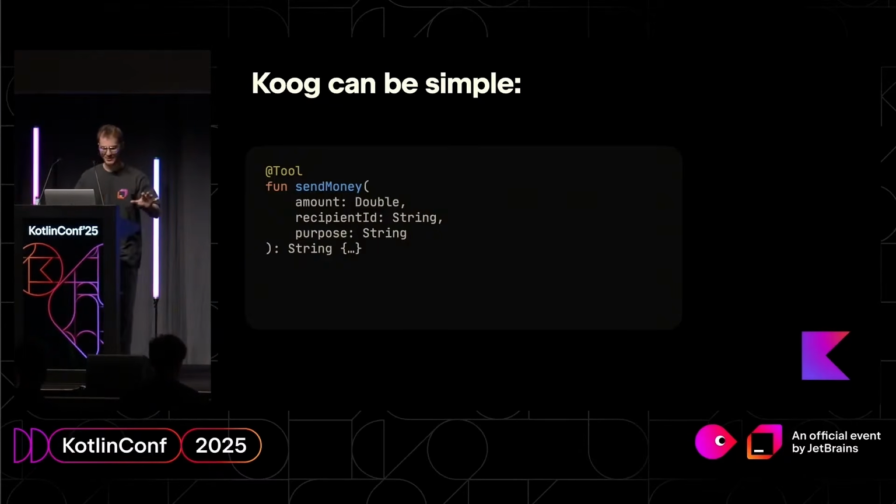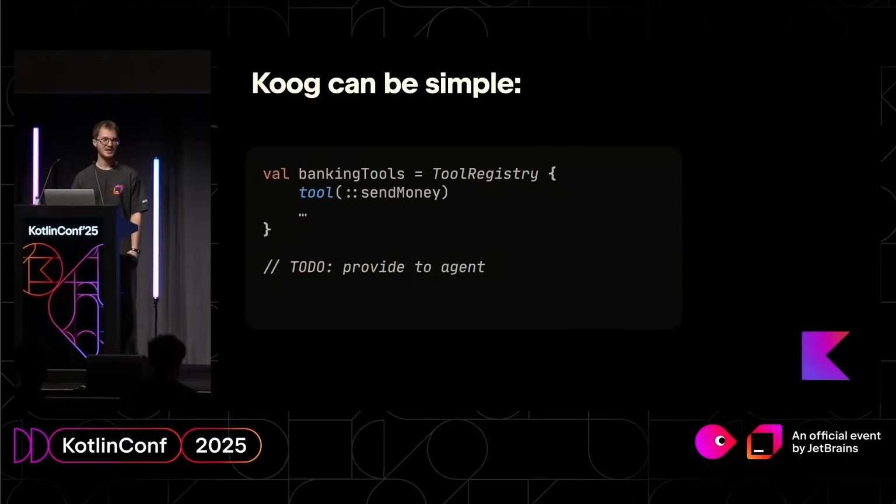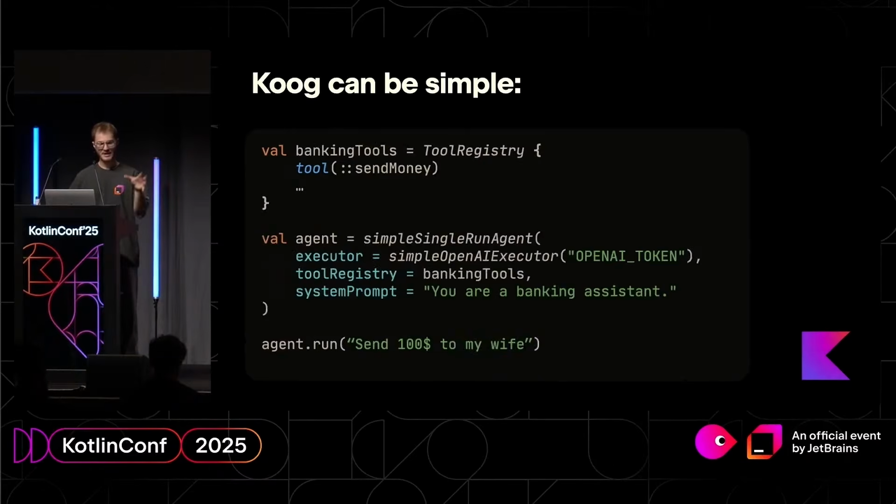Well, actually, it's almost true already, but how would the LLM understand what is the meaning of each function? There is no magic. You have to be an AI engineer, you have to explain. Just write the descriptions, what is the meaning of each function, what is the meaning of each field. And now, this is the fully working example. That's it. You just register the tools from your application, provide them to the agent, and run it with some user problem. That's very simple, yet very powerful, fully autonomous AI agent that will instantly make your application agentic. Nothing else is needed.